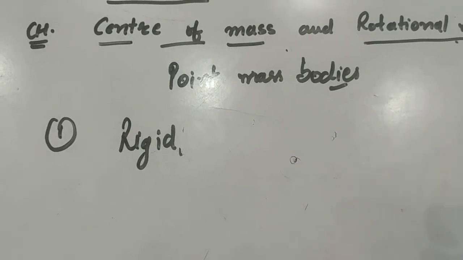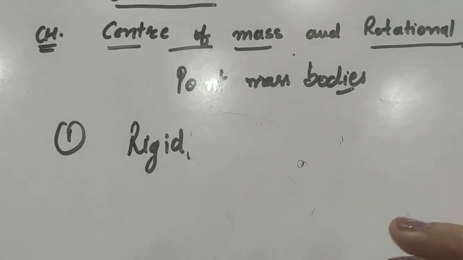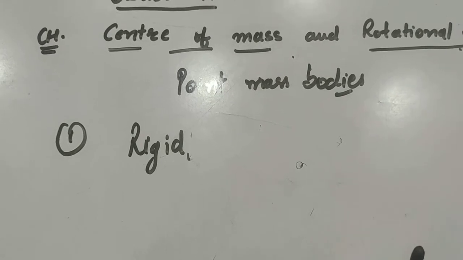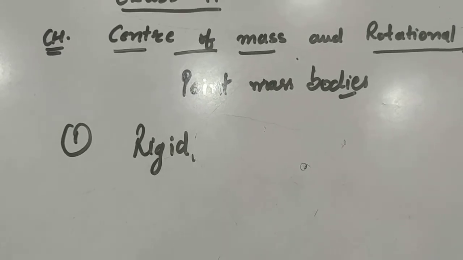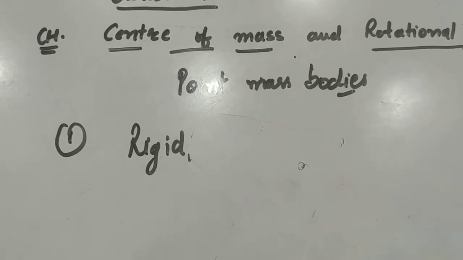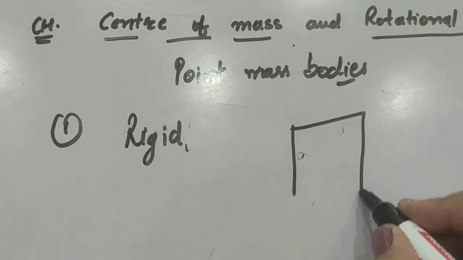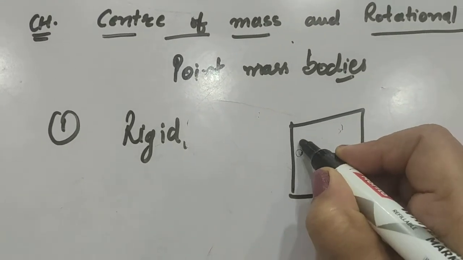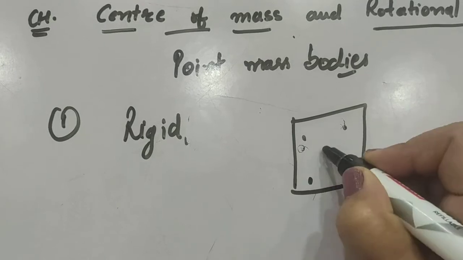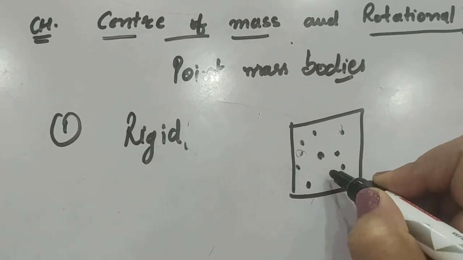For example, a block of iron or a block of wood. These are solid bodies, and the different particles of the system will be at different positions, but fixed positions, right?